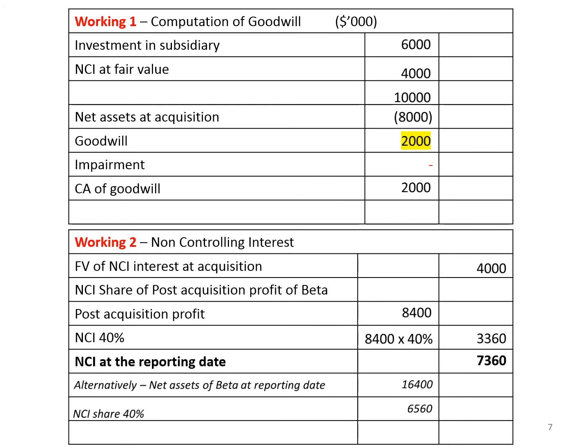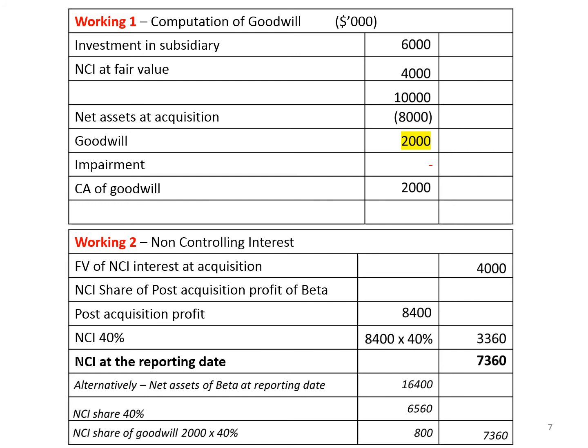We can take NCI percentage 40%, that is 6,560. To this we can add NCI share of goodwill 40%. Then you can see you get the same answer. But the first approach is more suitable. It is valid for any scenario, right? Okay. So non-controlling interest as of the reporting date is 7,360, we can take this onto our